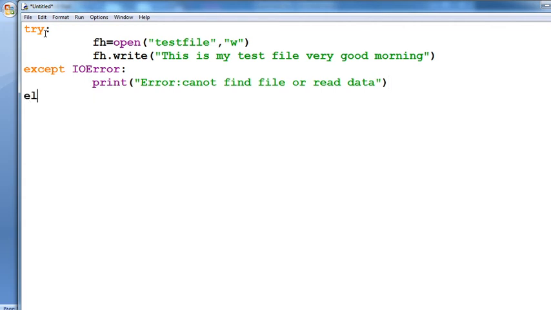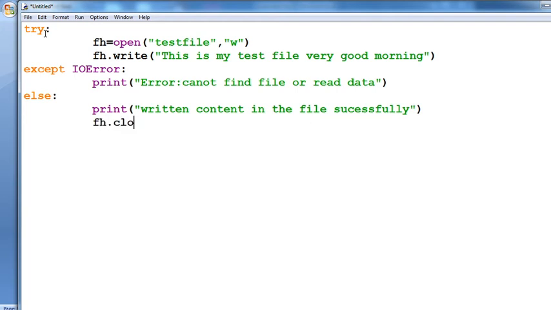Else, print return content in the file successfully. Then fl.close.